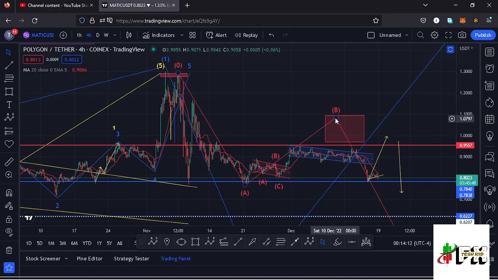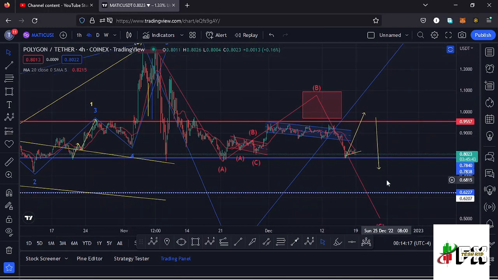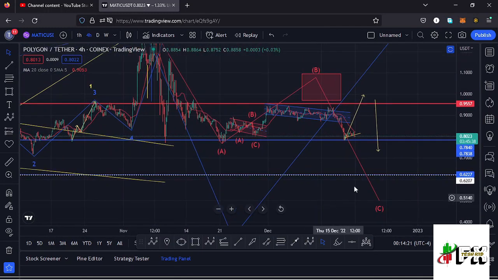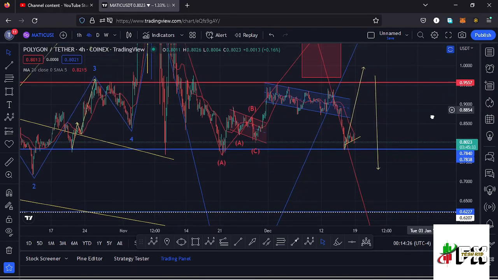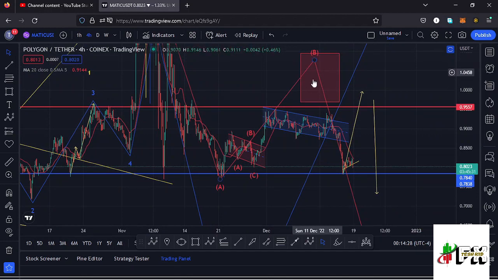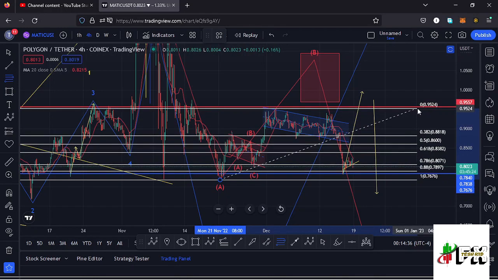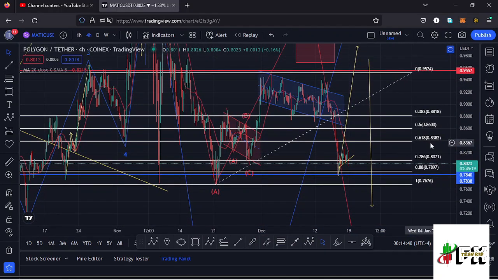Once we fully maximize the formation of that wave B, we can expect an impulsive movement to the lower side in the formation of that wave C to fully maximize the formation of that second wave. There were also key areas on the Fibonacci that we need to continue holding above for us to say that we're in the formation of this wave B. If I connect the Fibonacci from the low down here to the high at around the $0.94 mark, that gives me the minimum target area between the fib level 0.382 and the fib level 0.618, and I think we have lost that target area.